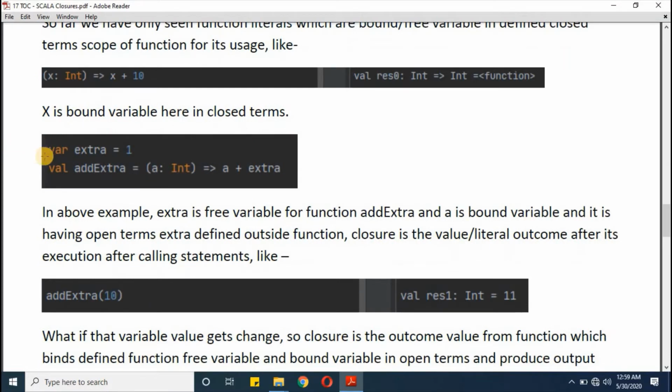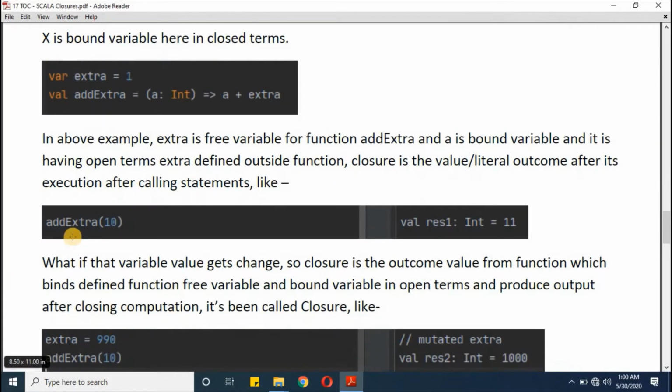In case of a free variable, here I'm defining one variable called extra, and here I'm defining one function where I'm keeping a similar definition, and here I'm adding a plus extra. In this case, extra is our free variable which has not been defined inside this function definition, and a is a bound variable. If you see this earlier example, we defined that function in closed terms. That means every definition was within the function only. But here our definition is open terms, and when we execute this function, the value we get out of this function will be a closure. That's how we will be calling this function.